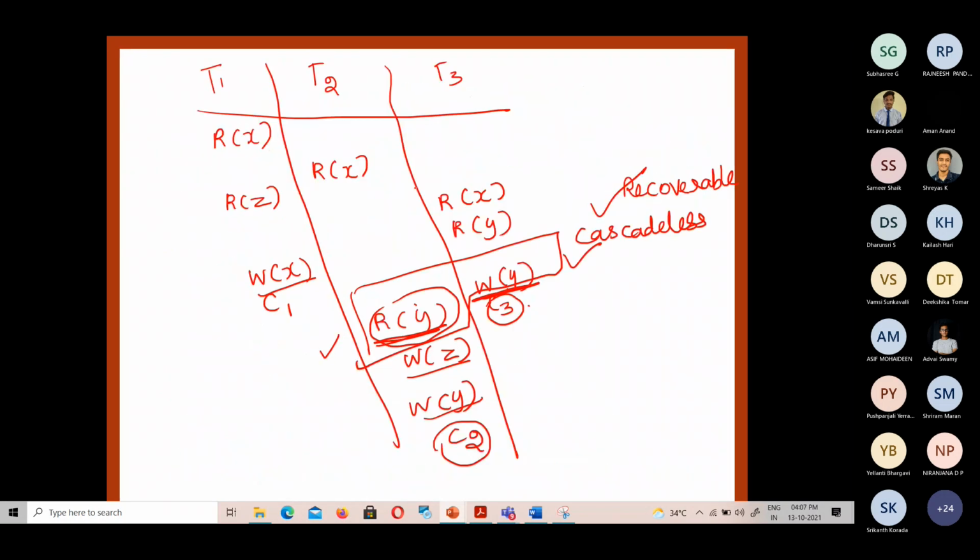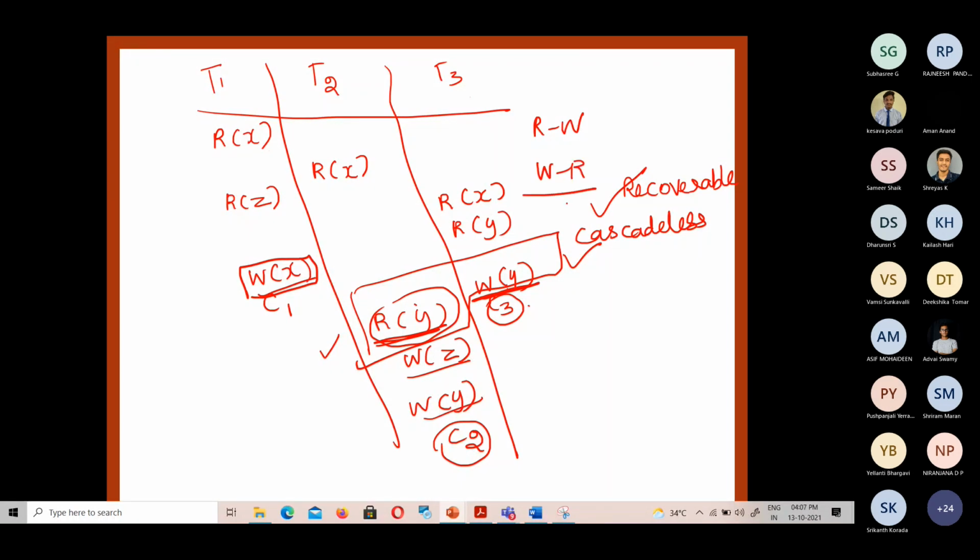Where is it? Here only W of X is there, and after that R of X should appear, the previously written value. If the read operation is after the write, then it should be considered. RW is not considered, only WR.